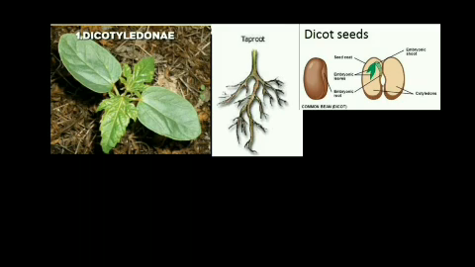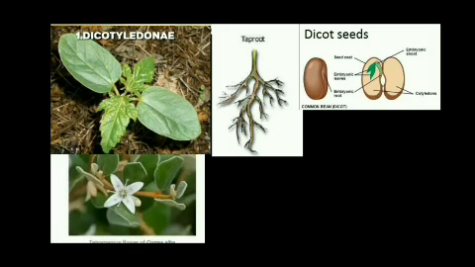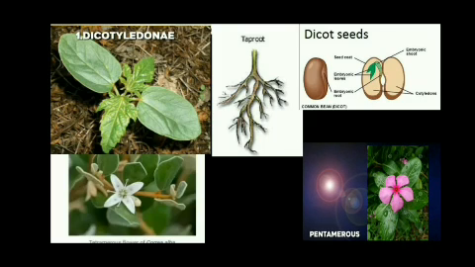These roots go very deep into the soil. Normally, most of the trees have this taproot system. Then the flowers of dicotyledonous plants are tetramerous or pentamerous. What is tetramerous? Tetramerous means the petals of the flowers are arranged in 4s or multiples of 4s. Pentamerous means the petals of the flowers are arranged in 5s or multiples of 5.